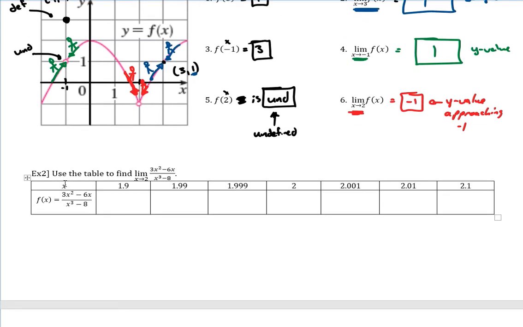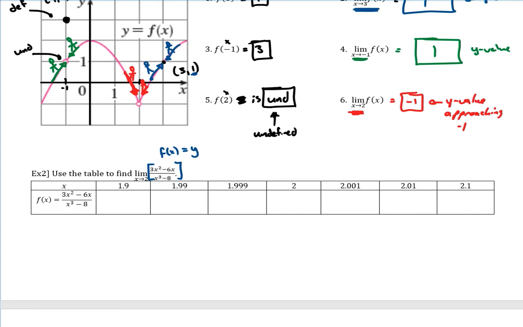Okay, so this time around we have a table, and they gave us an actual function: 3x squared minus 6x over x cubed minus 8. So they wrote f of x down below. So that is our f of x right there. And remember, f of x is the same as y. So on this problem, it says use a table to find it.